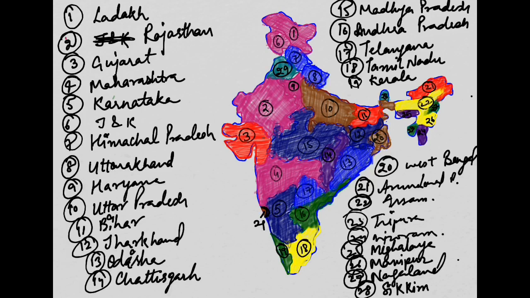So as you know, we have 29 states now, because our state Jammu and Kashmir was divided into two, Ladakh and Jammu and Kashmir. So we have 29 states now. So this is all for today. I hope you have liked the puzzle, which can also be played as a game.